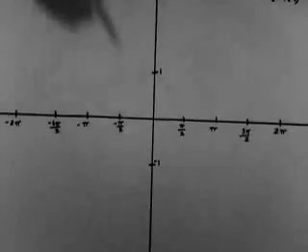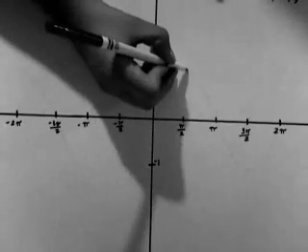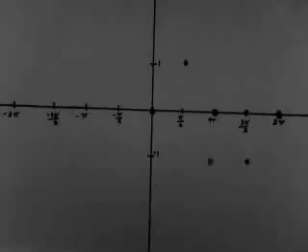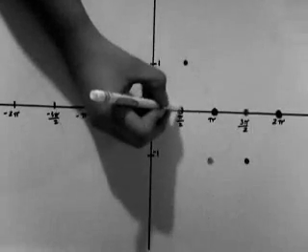Okay, first question. What is the sine of pi over 2? The sine of pi over 2 is 1. That is correct. Next question. What is the cosine of pi over 2? 0. That is correct. Next question. What is the sine of pi? 0.